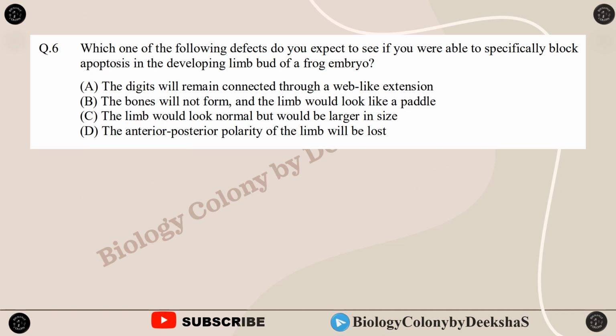Next question is, which one of the following defects do you expect to see if you were able to specifically block apoptosis in the developing limb bud of a frog embryo? The digits will remain connected through a web-like extension. The bones will not form and the limb would look like a paddle. The limb will look normal but would be larger in size. The anterior-posterior polarity of the limb will be lost. Well, the answer is the digits will remain connected through a web-like extension.